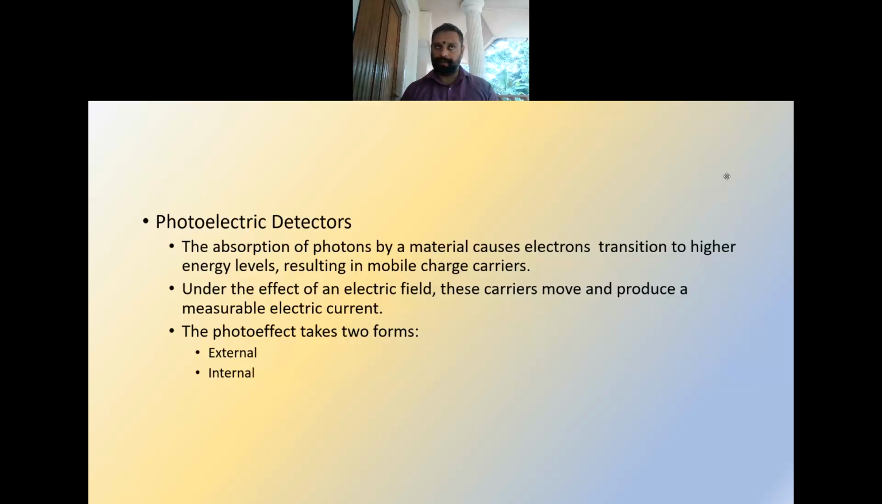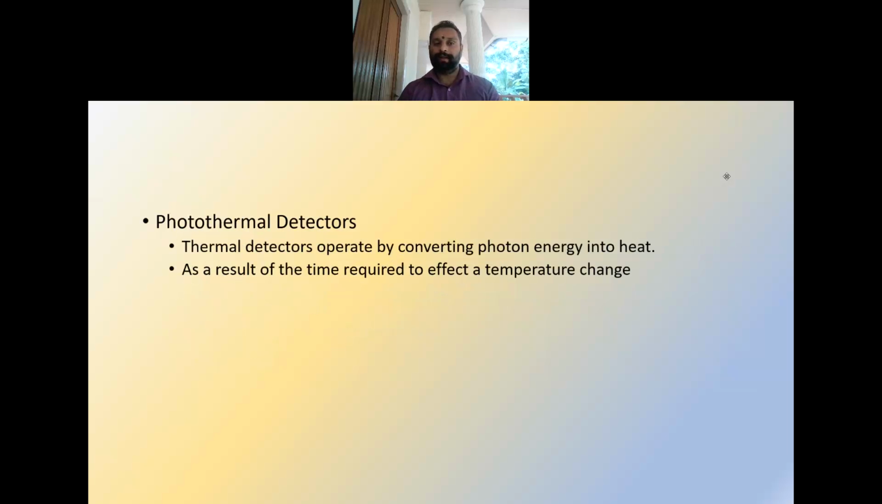In the case of photoelectric detectors, the photons will be hitting the detector. The detector will be converting those photons into a movement of charge, mobile charge carriers, and there will be an electric field. Under the influence of this electric field, these carriers will be moving and they will produce a measurable electric current. And from that current, we can quantify the amount of light which is incident on the material. This photoelectric effect takes two forms, that is external and internal.